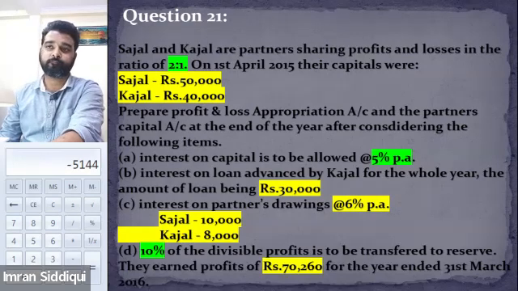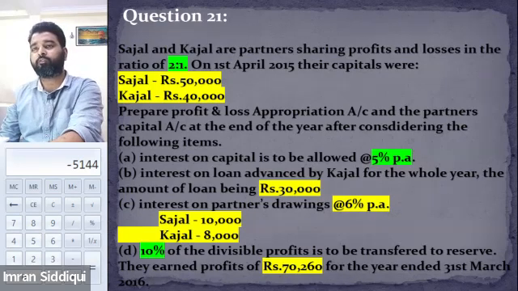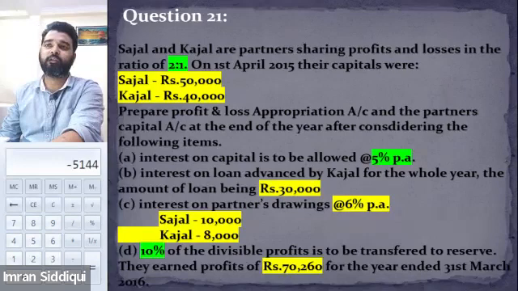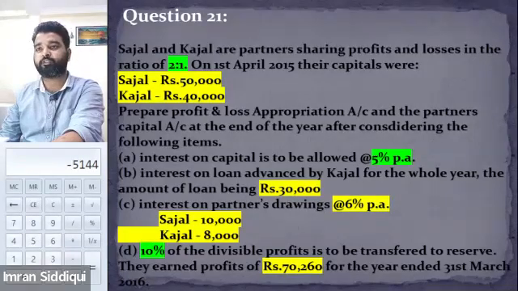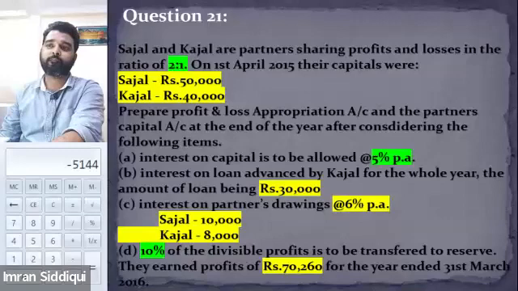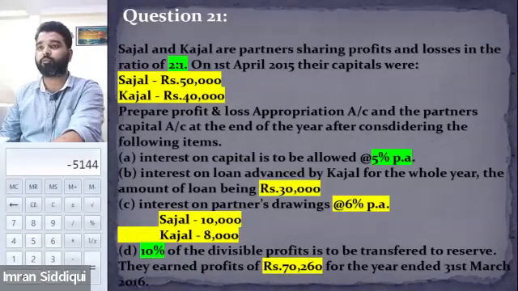For example, let's say Kajal has given a loan of rupees 30,000 and the firm has promised her interest at 10% per annum. Then since there is an agreement regarding interest on loan, interest needs to be paid as per the agreement, that is at the rate of 10%.